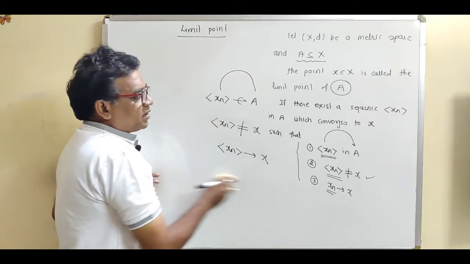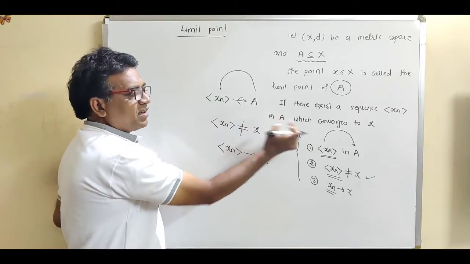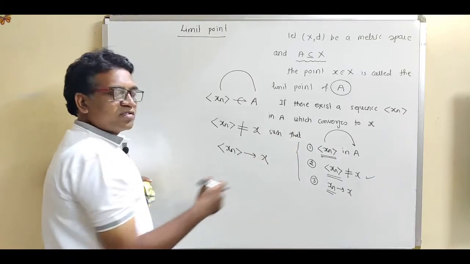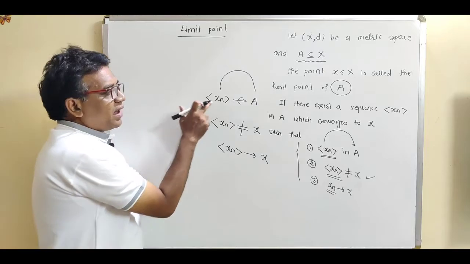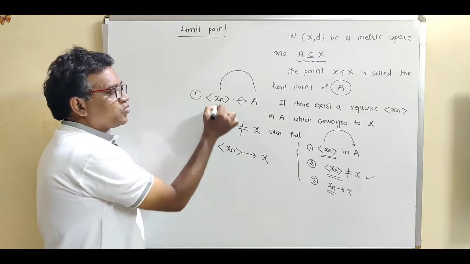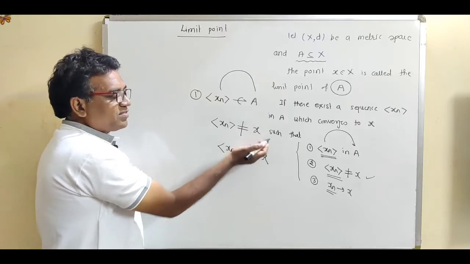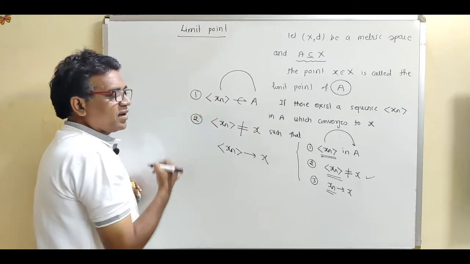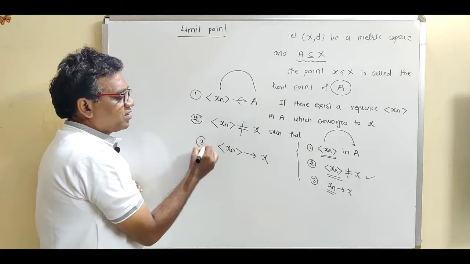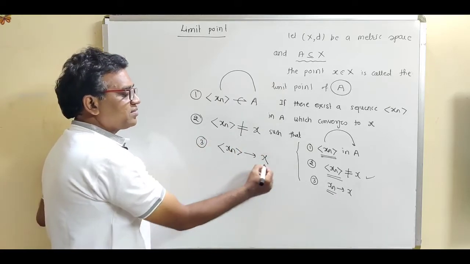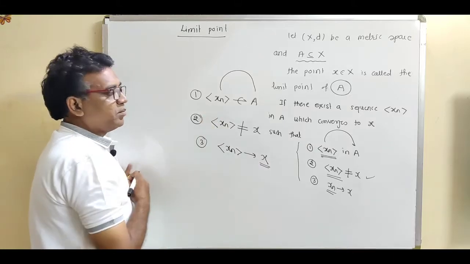Limit point means there exists a sequence xn which converges to x having these conditions. All the elements of the sequence should be present in A. None of the terms of the sequence is equal to x. This is the second condition. And what is the third condition? The sequence should converge to x. Then this x is called the limit point.